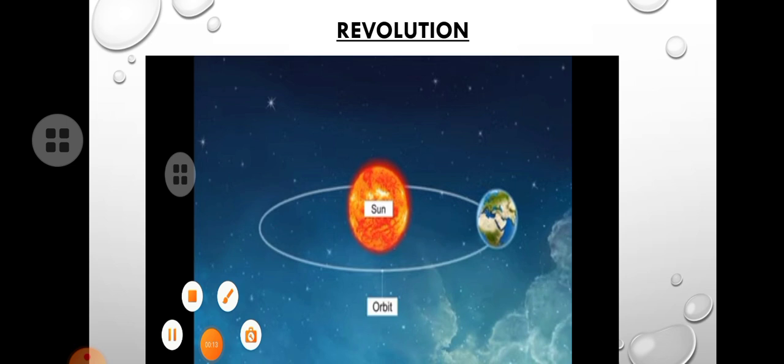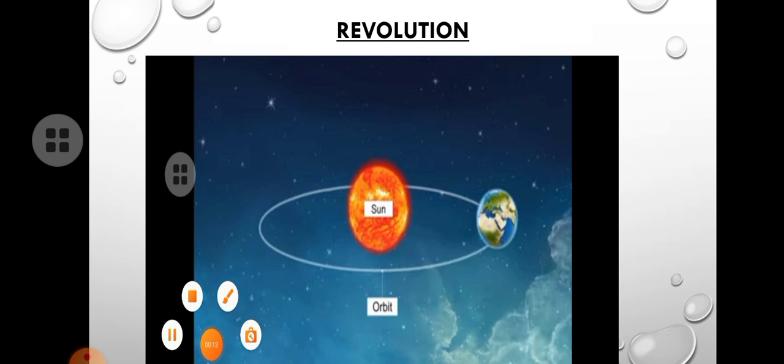The earth revolving around the sun is called revolution. Okay, earth going around the sun is called revolution. Okay, and here it is moving in elliptical path, which is called orbit. Okay, elliptical means oval shaped path, not round path.